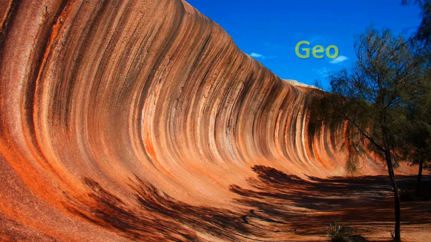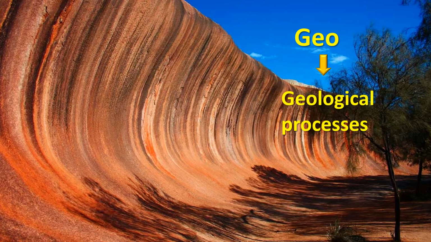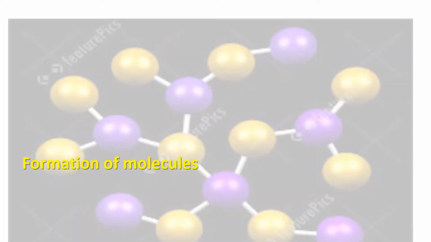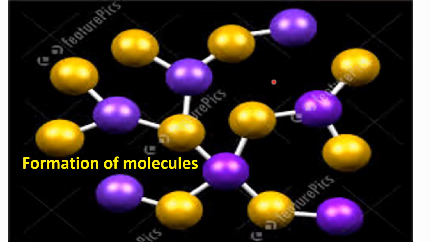The next part of this word is geo. Geo involves geological processes. Which kind of geological processes? Weathering of rocks. And the last part of the word indicates chemical processes, such as the formation of molecules. Yes, dear students, you are very good in chemistry. I know that the formation of molecules is the last part, which is chemical.